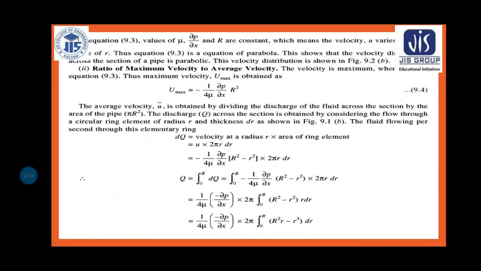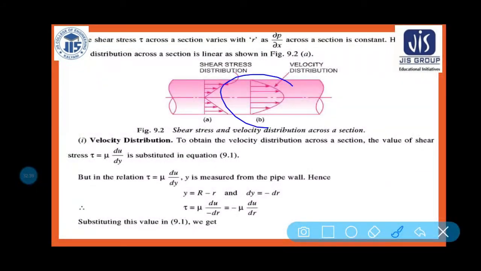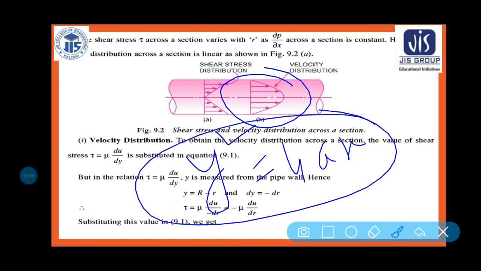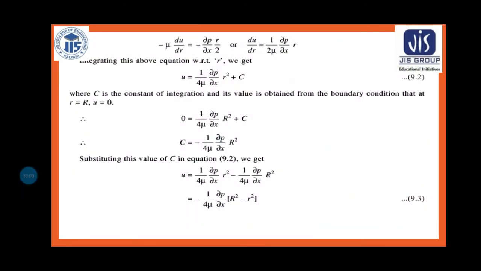So that is why we can say this is the velocity distribution. This shows that the velocity distribution across the section of a pipe is parabolic. So why have I written like this? This is why it is parabolic. That is clear, I think. Why? Because it is following this equation, y square is equal to 4ax. So that is why I have written like this, the velocity distribution function, this distribution line, it is showing a parabolic line. Clear?